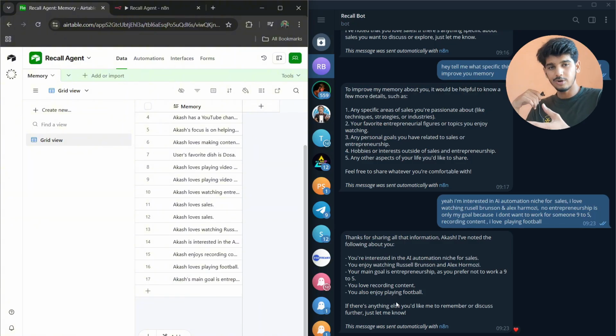Don't worry about the backend, how it's actually working. I'm going to show you in a very easy way, and you can also build the same agent in 15 minutes. So we are done with the demo part, and let's move to the step-by-step process of building this AI agent.